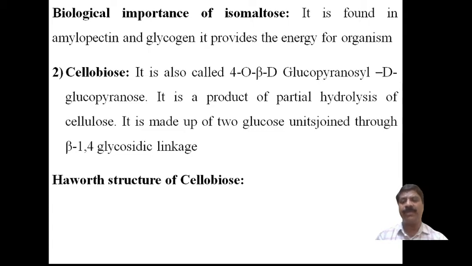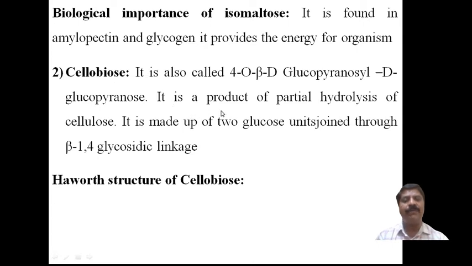The two units will be present on dissociation or on hydrolysis. The 4-O means that at the 4 position, the oxygen group will be there. That is beta-D-glucopyranose.